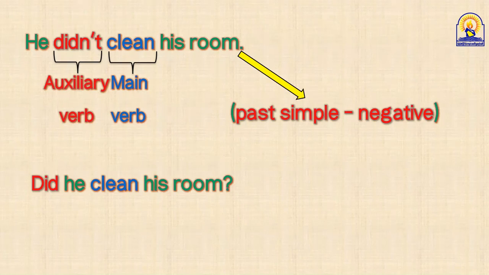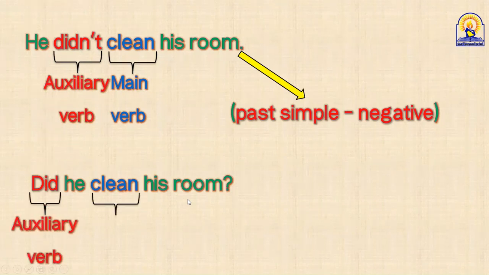Did he clean his room? Did here, this is an auxiliary verb. Okay. Clean, this is the main verb. And what tense is this, guys?